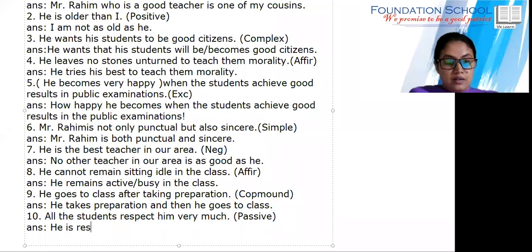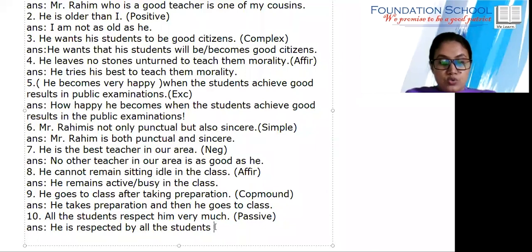He is respected. By whom? By all the students. You know that for turning the voice from active to passive, we need to find out the object. So we have to ask the question to the verb. He is respected. Respected is the verb. Respected by whom? Respected by the students. He is respected by the students. How? Very much.